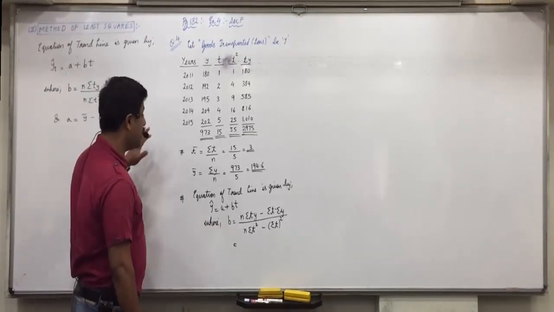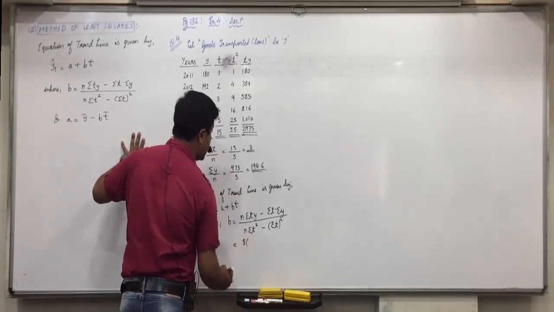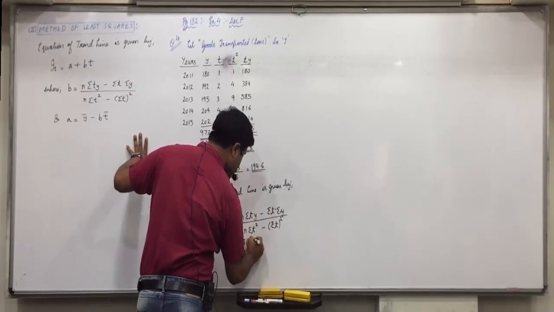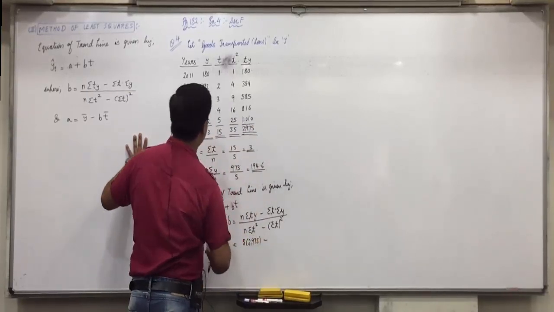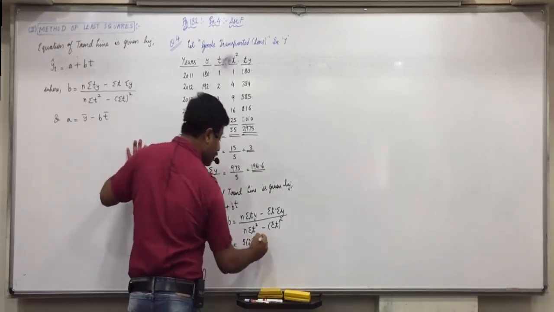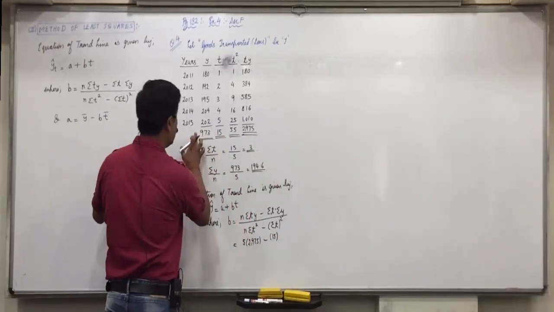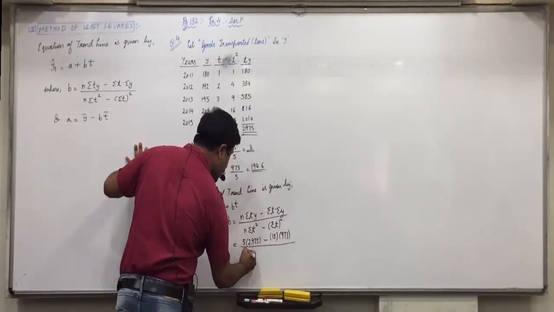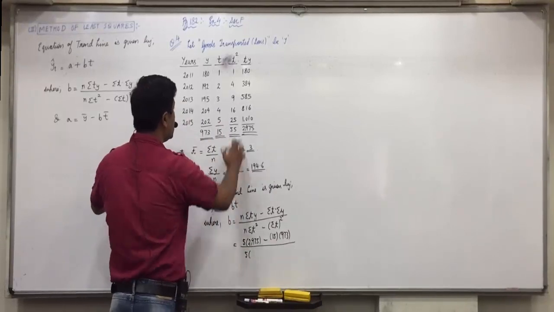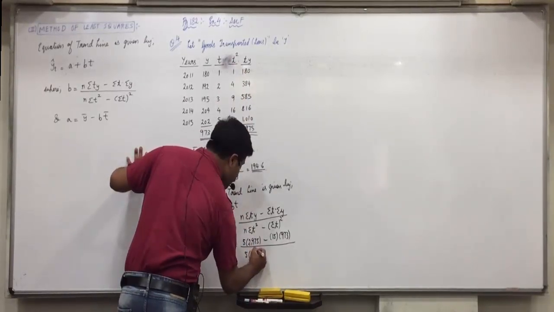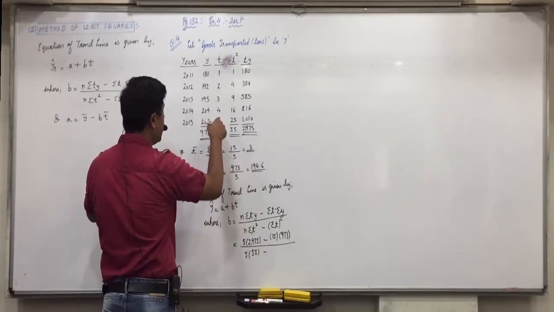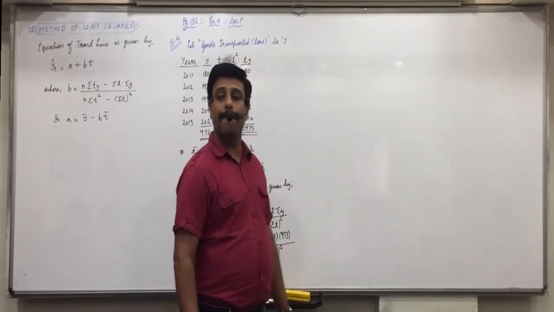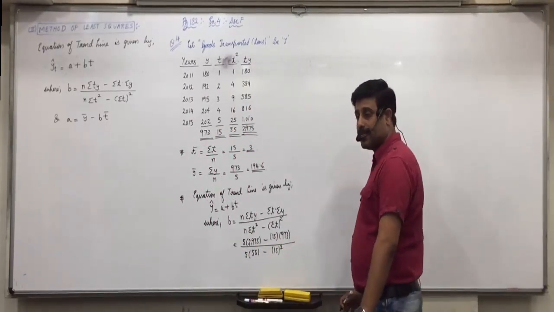Now n, the number of years, is 5, into sigma ty, can you all see, 2975, minus sigma t 15 into sigma y 973, upon again n is 5 into sigma t square 55 minus sigma t, that is 15 whole square. Is everyone clear with this?